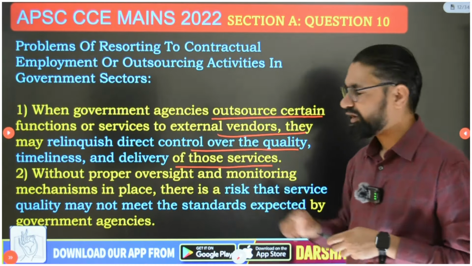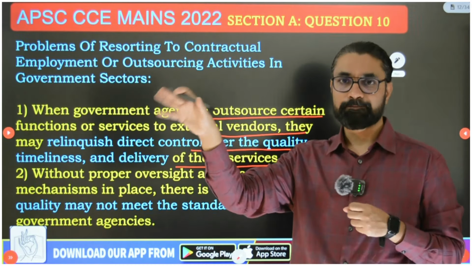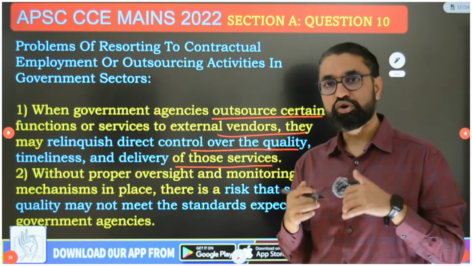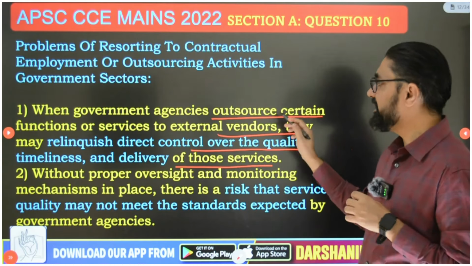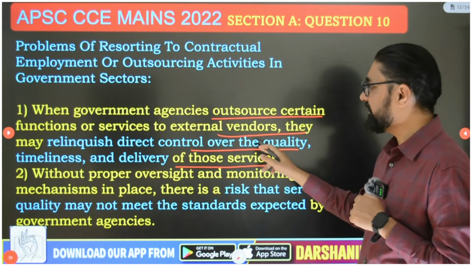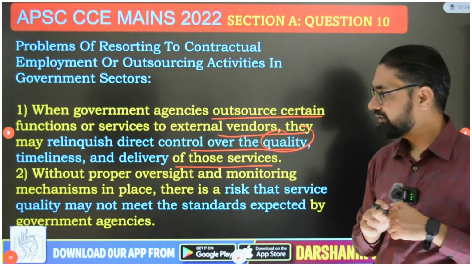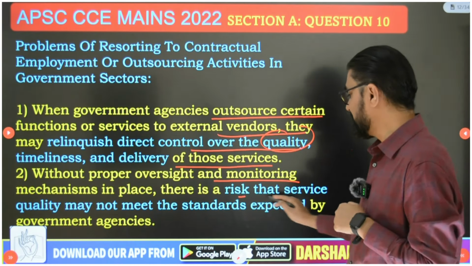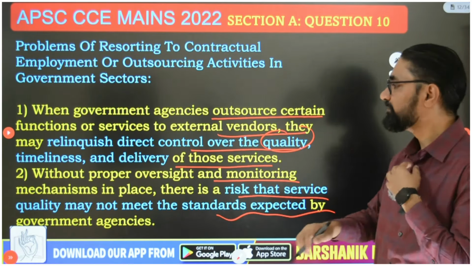So first, government loses control when it gives the contract. Now that agency is fully managing the affairs. All the control you have is the contract terms, okay, up to that level. So when government agencies outsource certain functions and services to external vendors, they relinquish direct control over the quality, timeliness and delivery of those services. Then guys, without proper oversight and monitoring mechanisms in place, there is a risk that service quality may not meet the standard expected by government agencies.